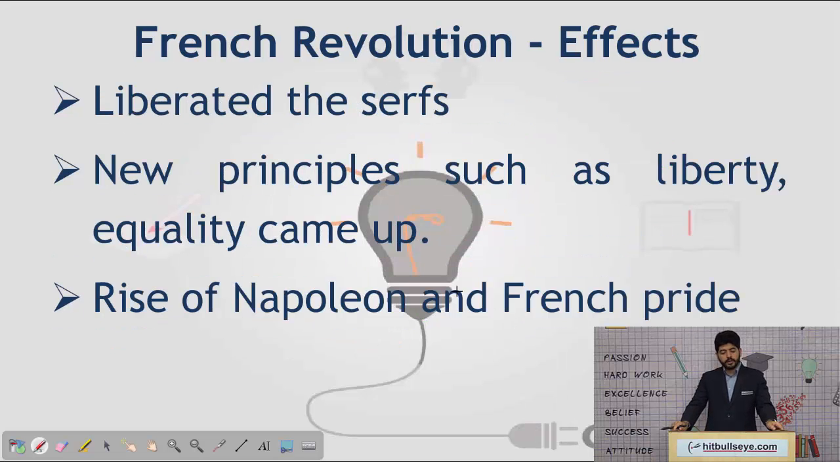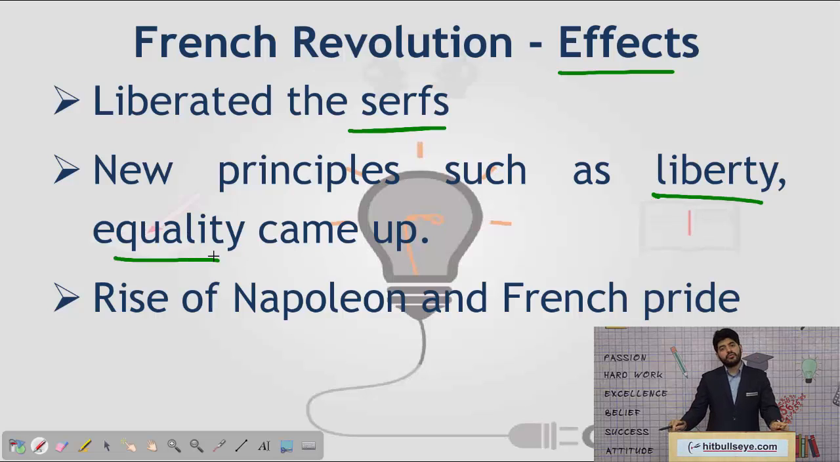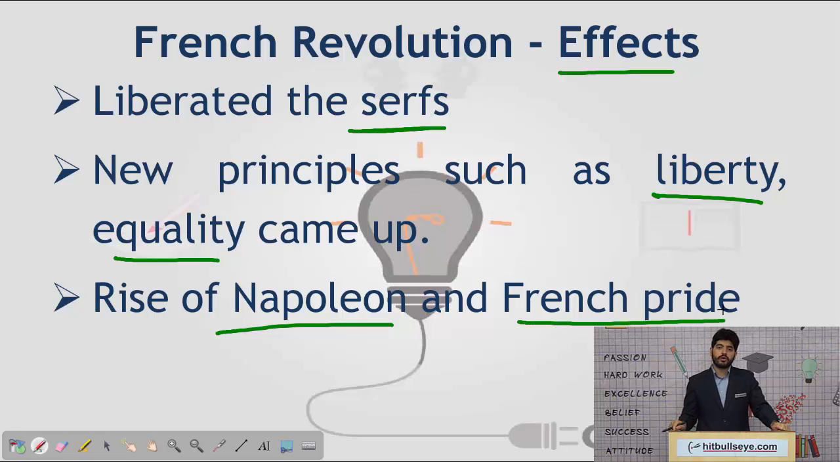With this much taking place in the French Revolution, let us discuss what the effects of the French Revolution were. Firstly, it led to the demise of serfdom and fiefdom. So now new principles such as liberty, equality, freedom, freedom of thought and such other principles came up. The French Revolution also led to the rise of Napoleon and revival of French pride, which was very much brought to naught in the events that had happened during the French Revolution. So this is about the French Revolution.